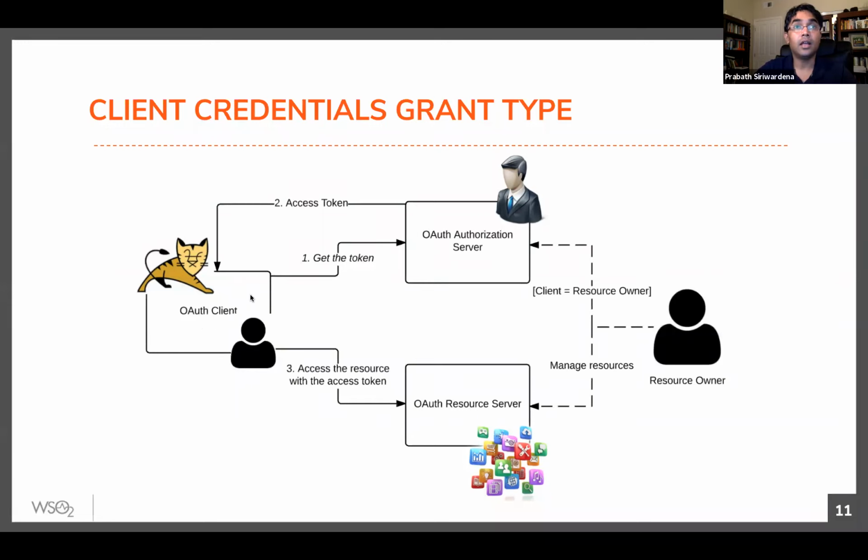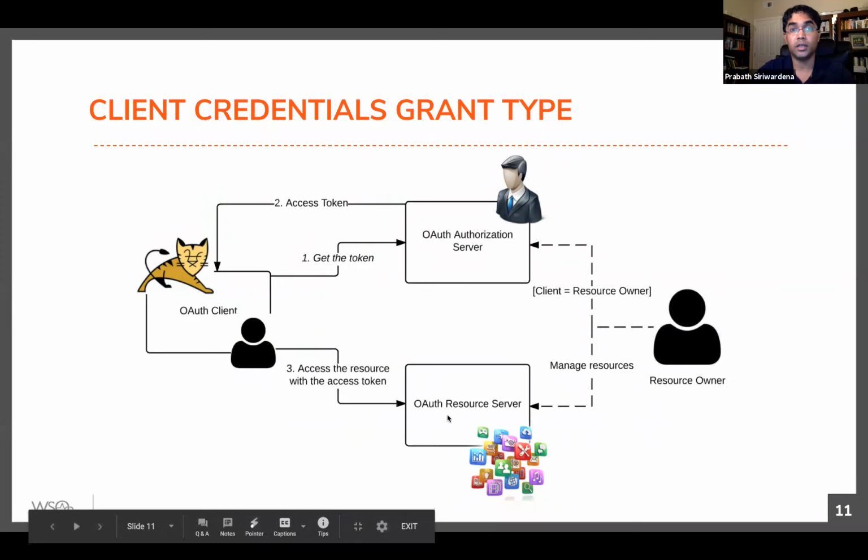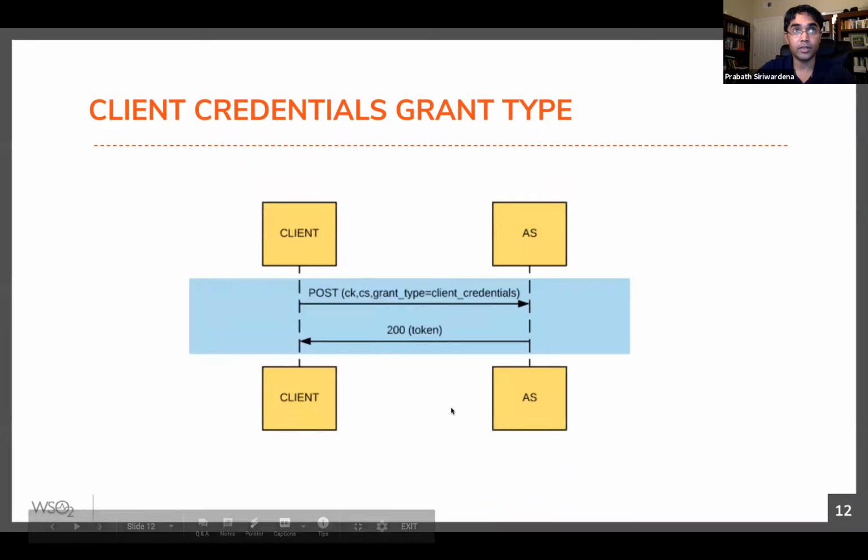And then the client can authenticate to the authorization server with its own client credentials. Once the authentication is done, the authorization server will issue an access token. So there's no browser here. The client gets the access token, and then the client can use that access token to access an API hosted in the OAuth resource server. So that's how the client credentials grant type works.